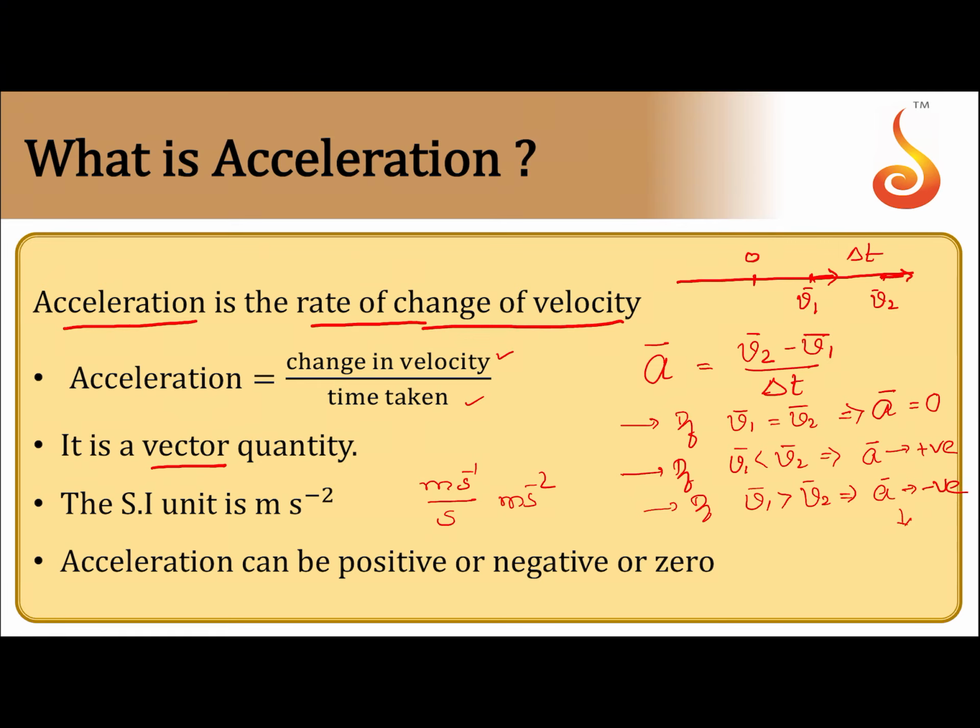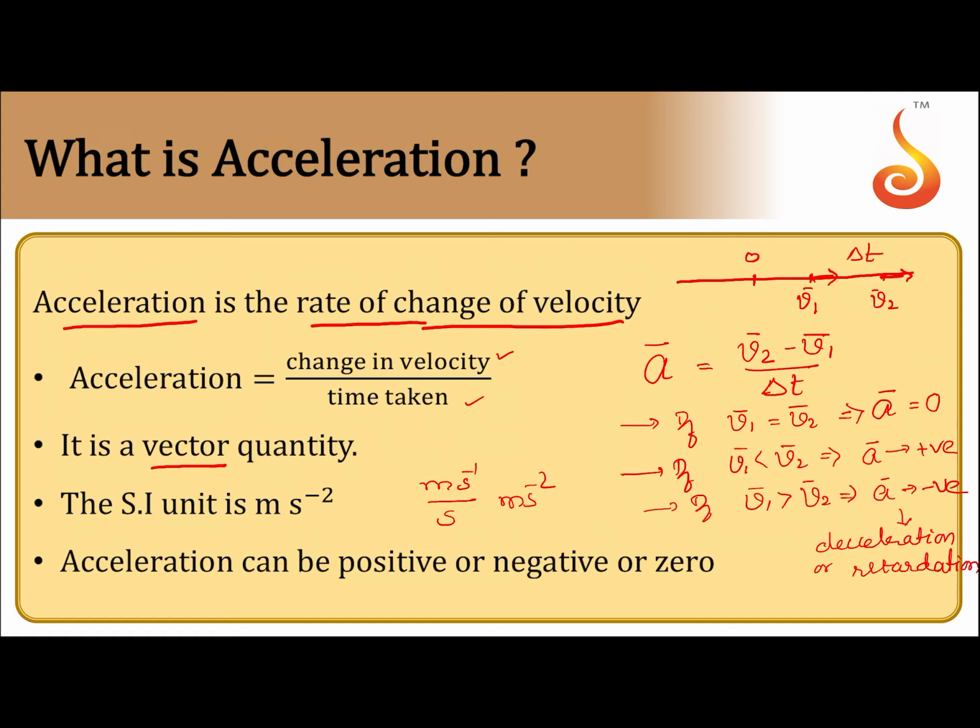Many times this is also known as deceleration or retardation. So, when is the acceleration 0? If the particle moves at constant velocity. When is the acceleration positive? When the final velocity is greater than the initial velocity. When is the acceleration negative? When the initial velocity is greater than the final velocity.